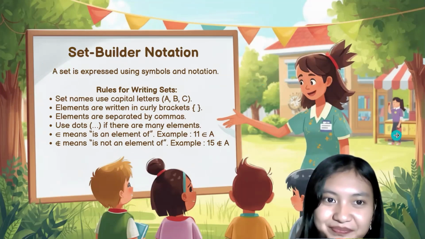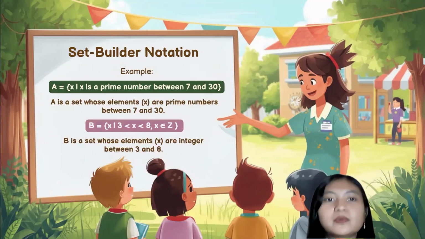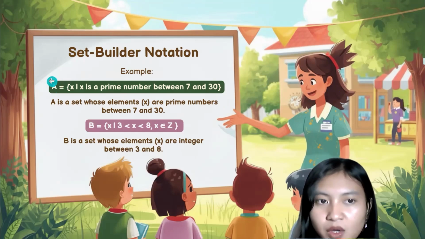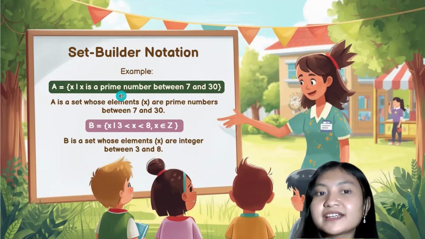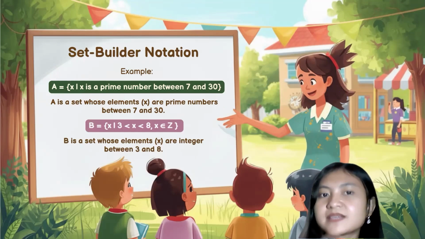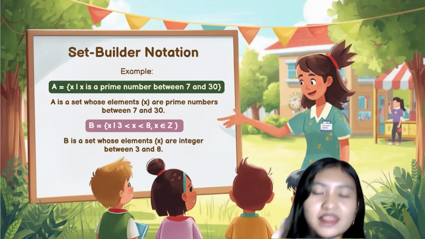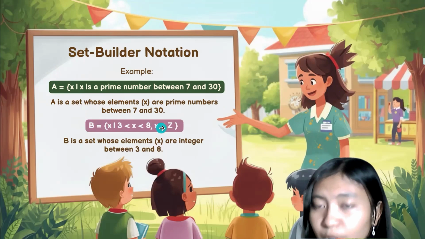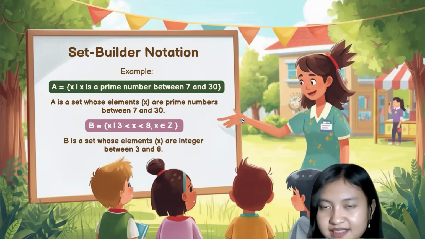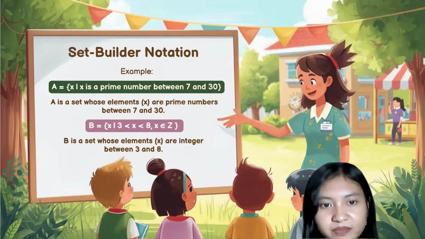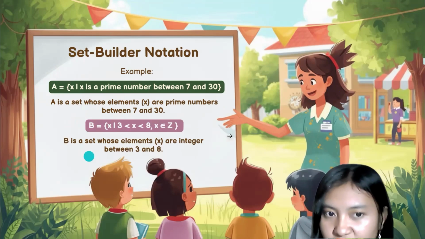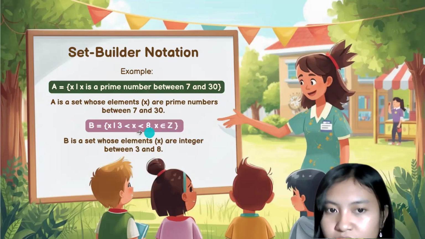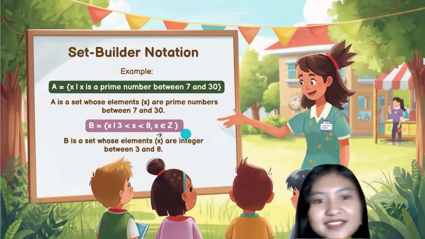One example of the set builder notation method is set A, where the elements are x, where x is a prime number between 7 and 30. We also have set B, where the elements are x, where x is an integer between 3 and 8. You can see here it's using the belongs to notation, and it's also using more than and less than.